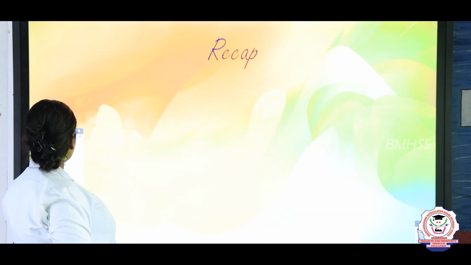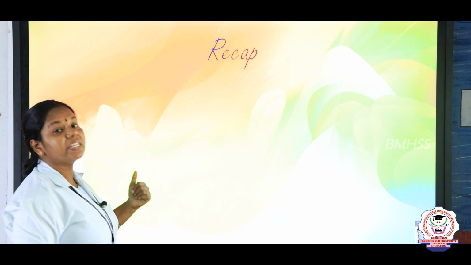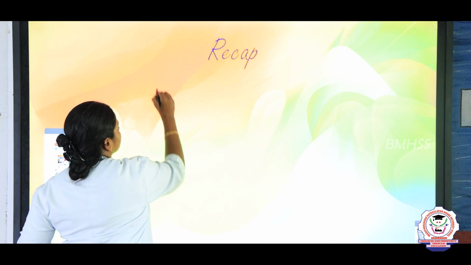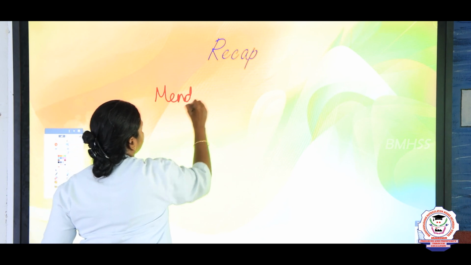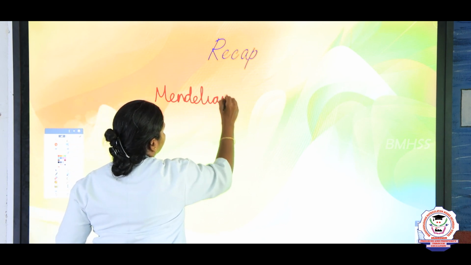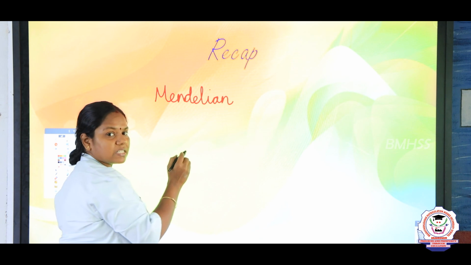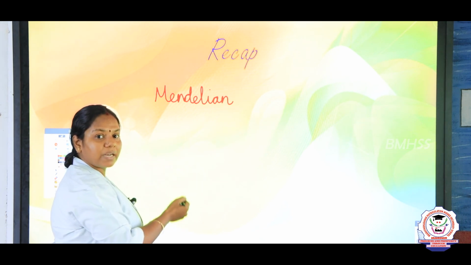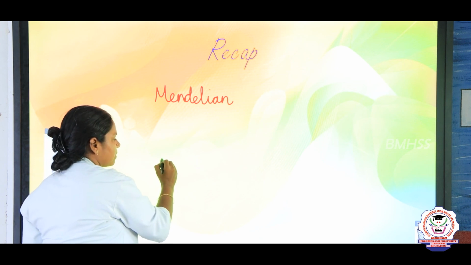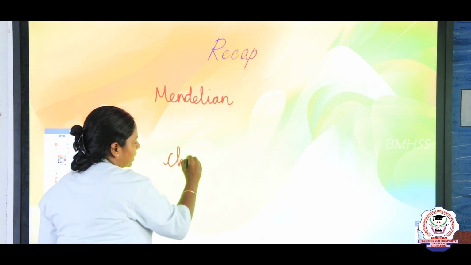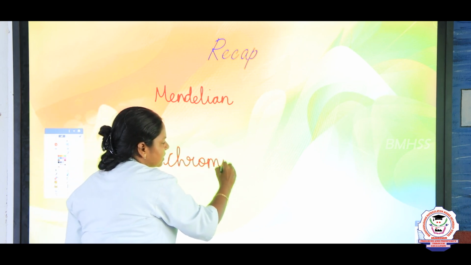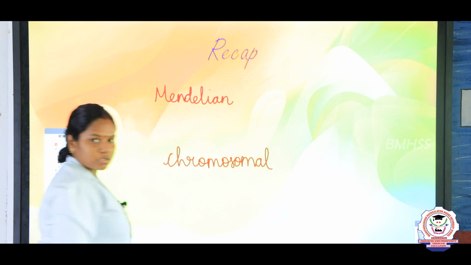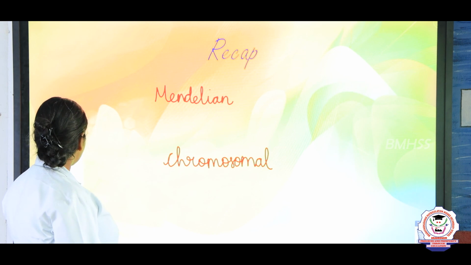So children, let us recap what we studied. We discussed the Mendelian disorders, and in that we discussed thalassemia, phenylketonuria, albinism and Huntington chorea, and next we discussed the chromosomal disorders. In this we also discussed the sex chromosomal disorders as well as the autosomal chromosomal disorders.